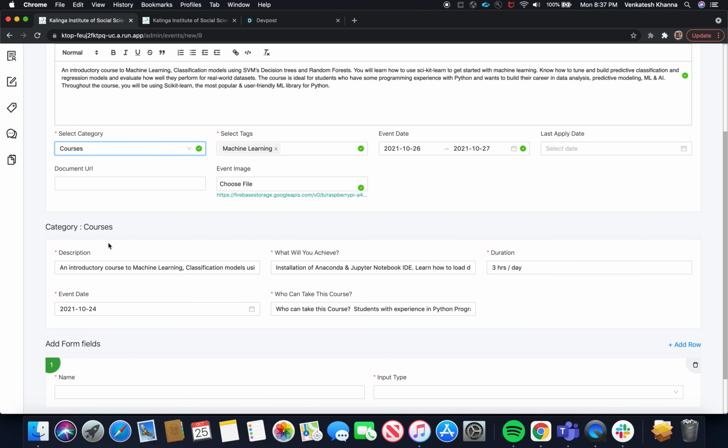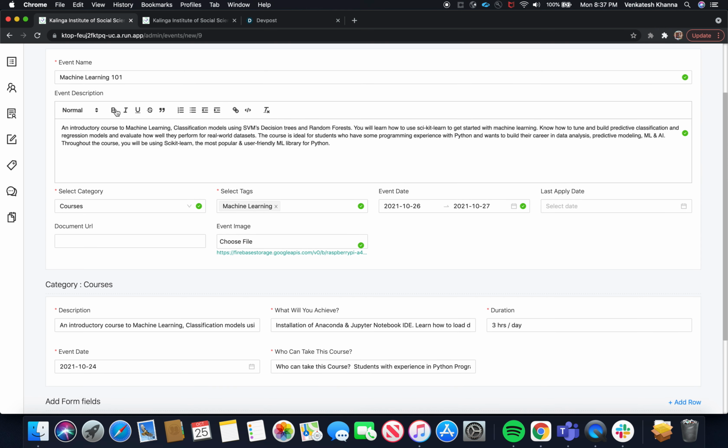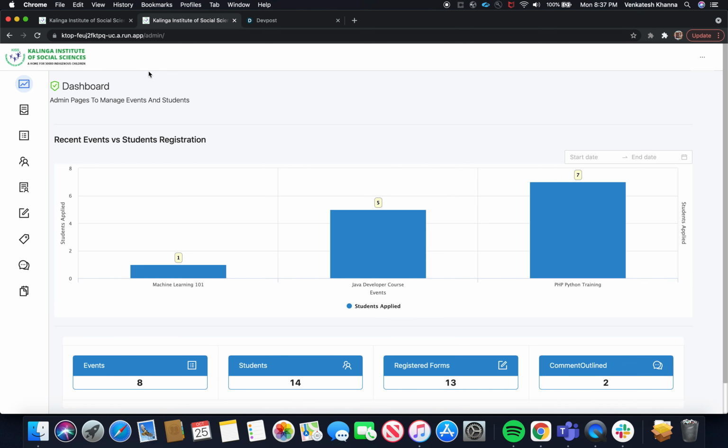Under the category courses I can select the tags, event date, those things. Whatever fields have been fed for the courses will be listed here automatically once you select this value. Apart from these fields, if you want to add a few more fields, you can go ahead and add them here and submit. Whatever you create here will be listed on this page.